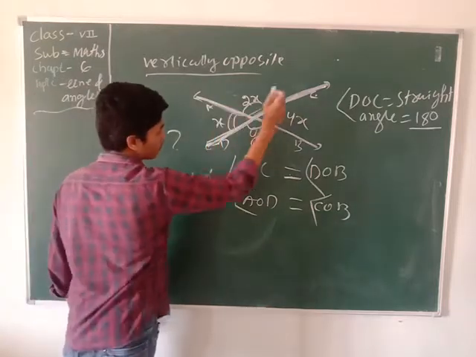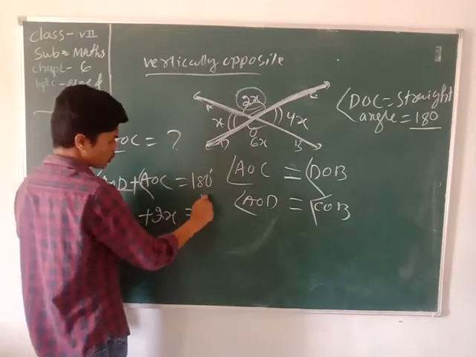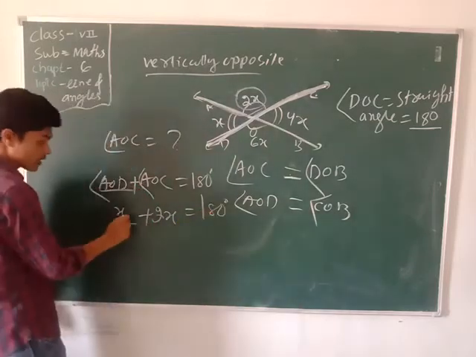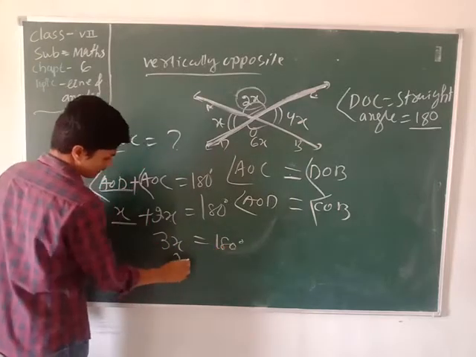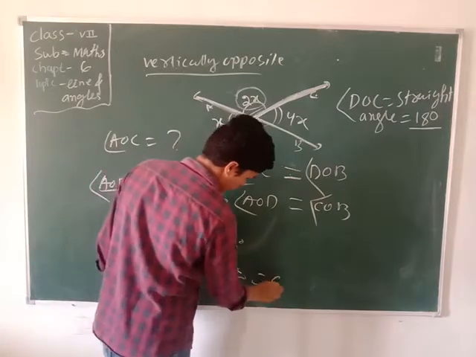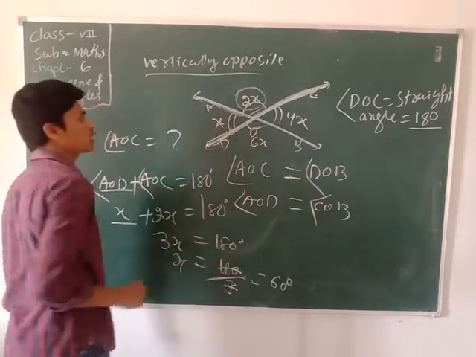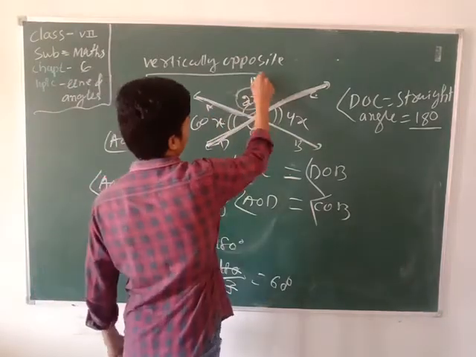Now AOD has the value 2x. Then we put here 2x, equal to 180 degrees. Now x plus 2x is 3x. 3x equals 180. Now x equals 180 divided by 3, equal to 60 degrees. Then the value of x is 60 degrees.